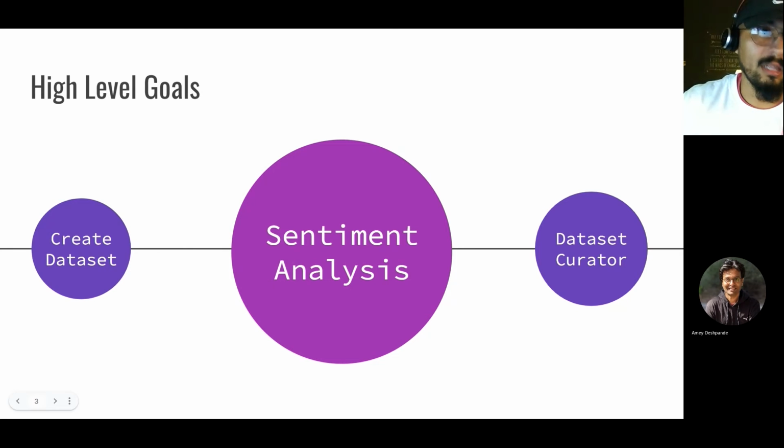And here are my high level goals defined. The first was to create a data set of articles that uses inclusive language. My second high level goal was to create a sentiment classification model by leveraging OpenAI's GPT-2, which provides a pre-trained model and framework to fine tune parameters relevant to my data. And finally, my third high level goal was to create a data set curating tool to make it easier for others to contribute to my data set.